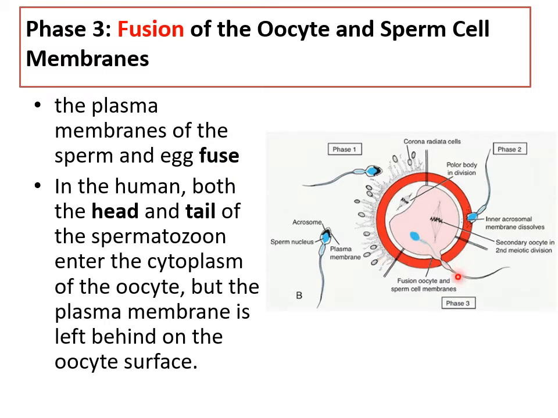You can see the head, that is the nuclear material, and part of the tail enter the oocyte. But whatever little cytoplasm was surrounding the tail, and the head cap like this, is left behind on the oocyte surface. So the minute these plasma membranes fuse, this happens. The others, see, are stuck wherever they were.